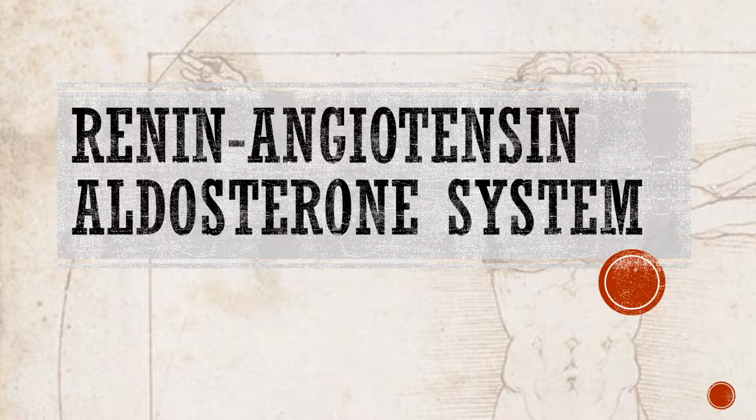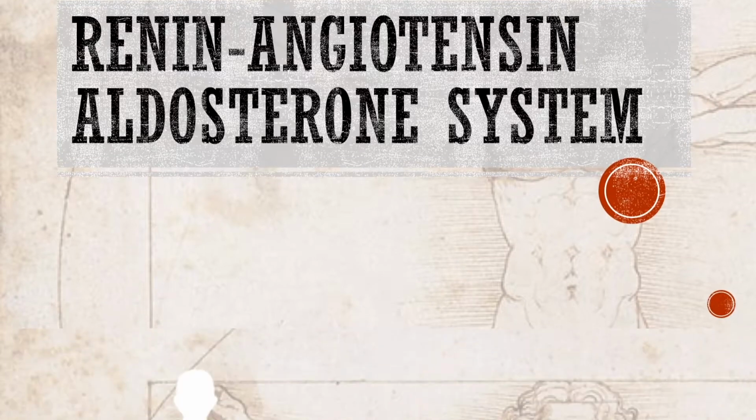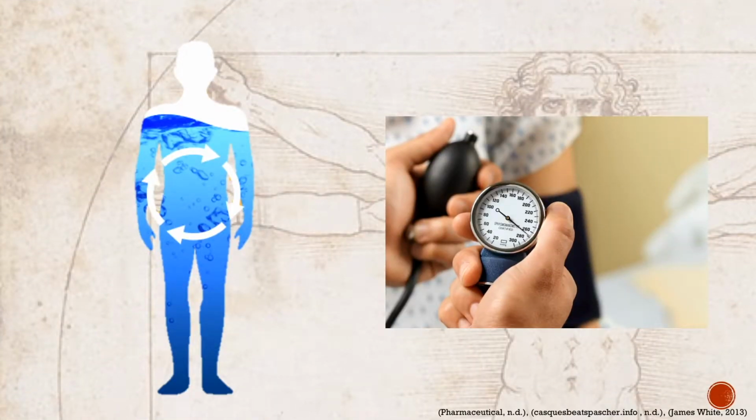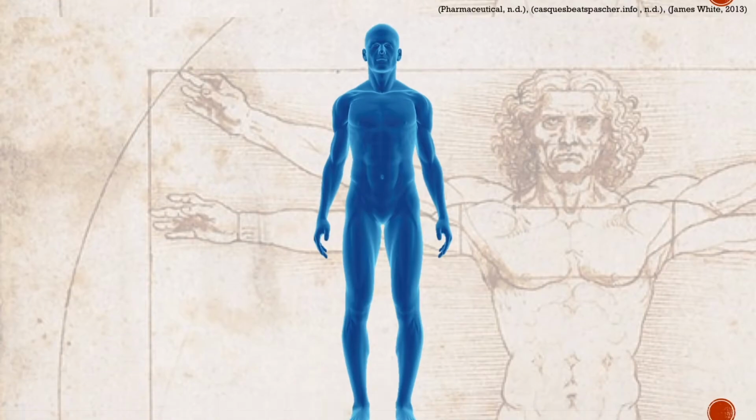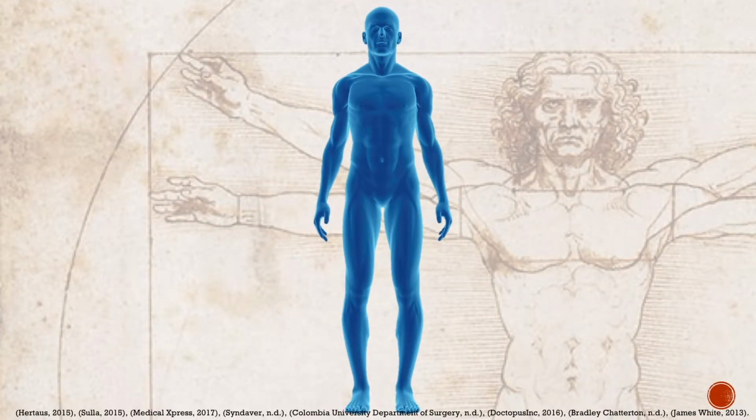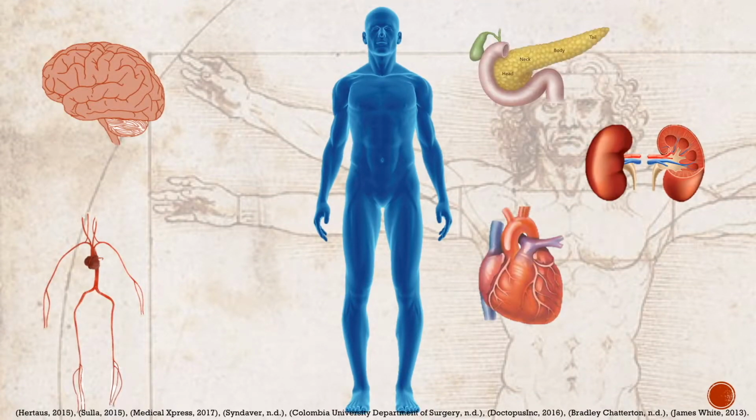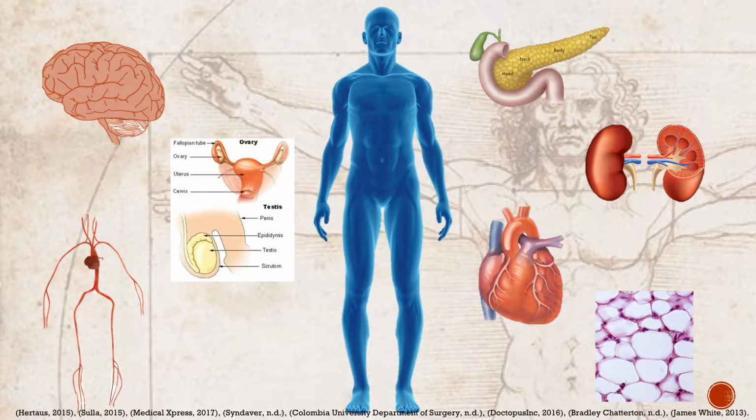To understand why this happens, it's important to note the human body uses a process called homeostasis to keep itself balanced and functioning. One of these homeostatic mechanisms is the Renin Angiotensin Aldosterone system. The renin-angiotensin-aldosterone system is an endocrine and paracrine system that uses negative feedback homeostasis to regulate body fluid balance and blood pressure. The various components of the system are the brain, the heart, the vasculature, kidneys, pancreas, adipose tissue, and